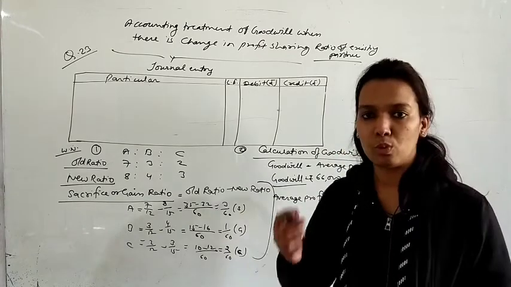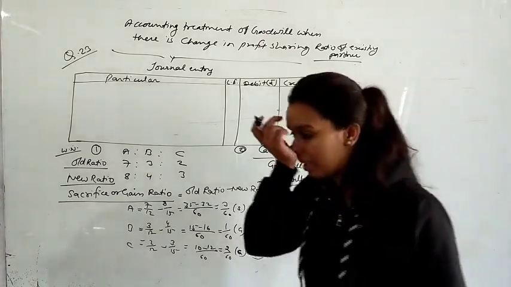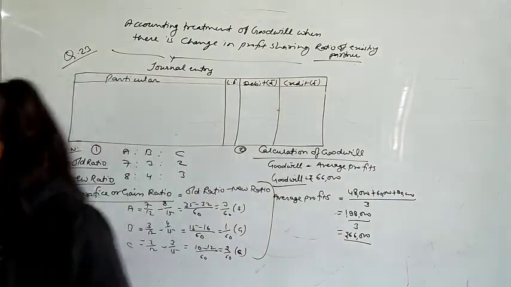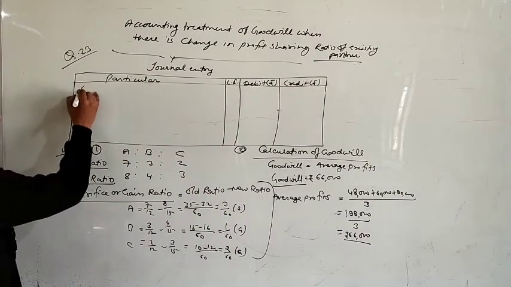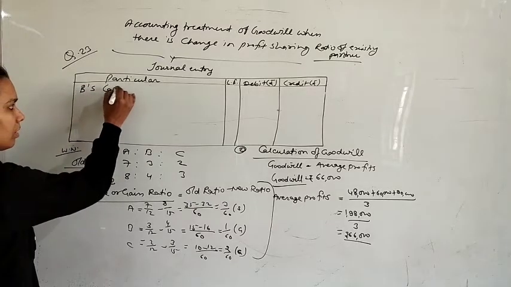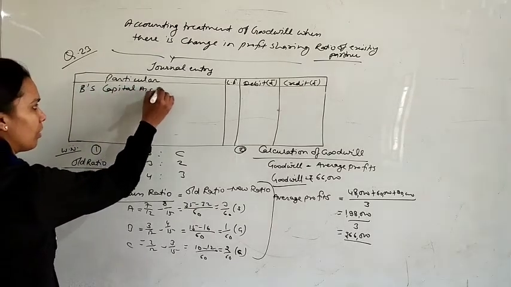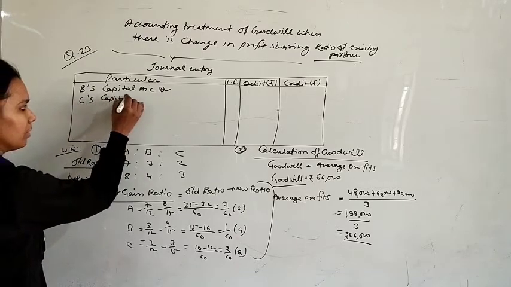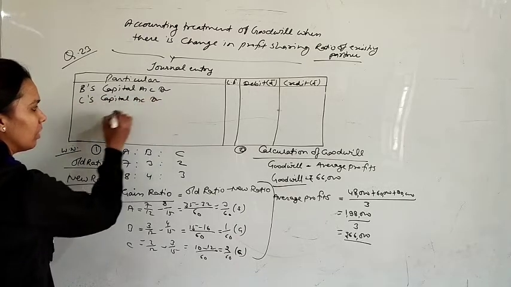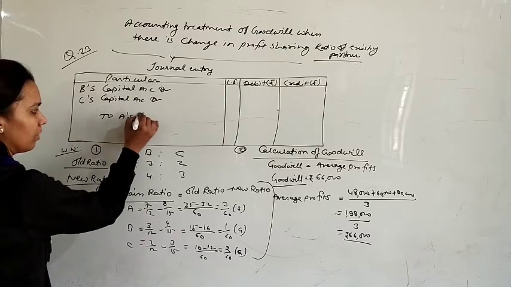So according to rule of journal entries, that debit the receiver and credit the giver. So B and C, they are receiving, means they are gaining. So we will write B's capital account debit, C's capital account debit to A's capital.